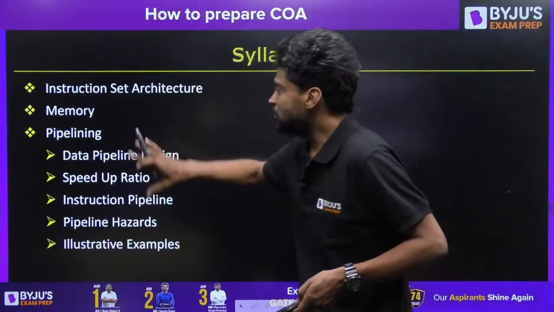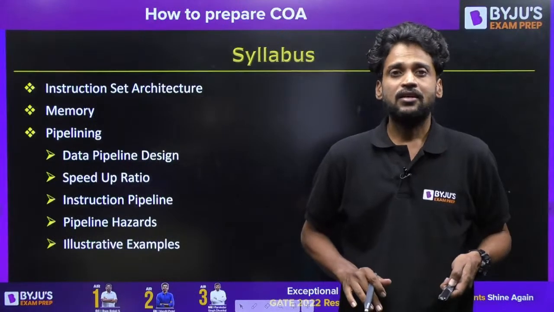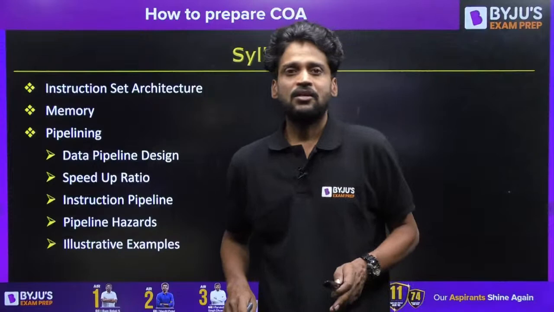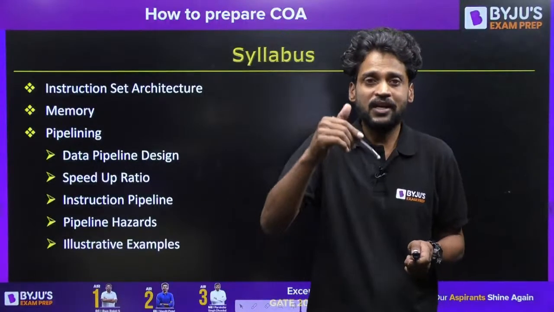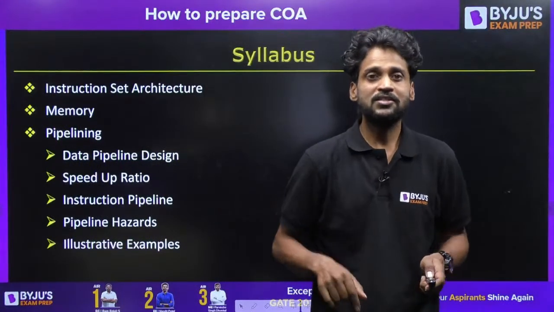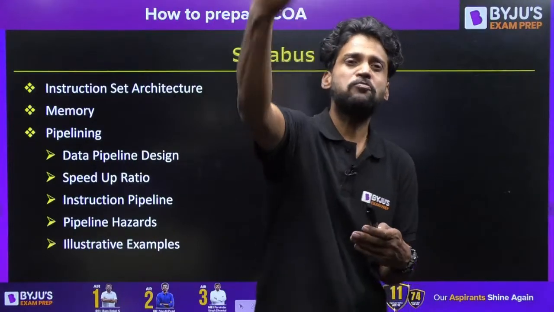Now, when it comes to pipelining, as I stated, this performance improving is a regular process. Computer system is always in an evolution period. Right from the day it was invented, up to April 2020, still it is in the evolution period. We are starving for better and better performance.